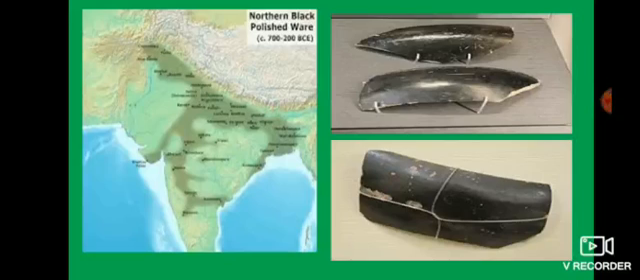Our next topic is Northern Black Polished Ware. Archaeological evidence of black-colored clay pottery with a glossy surface has been extensively found in northern India. It gets its name from the fact that it is generally found in the northern part of the subcontinent. Historians associate Northern Black Polished Ware with the second urbanization as it indicates a high level of urban development. The archaeological evidence for many other crafts may not have survived.